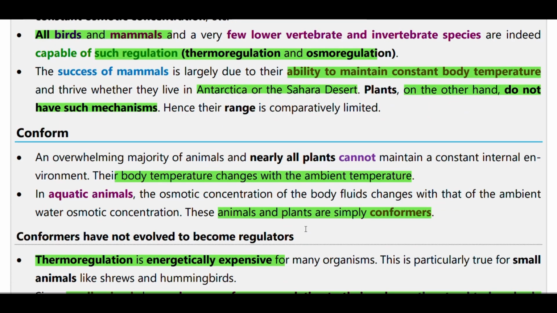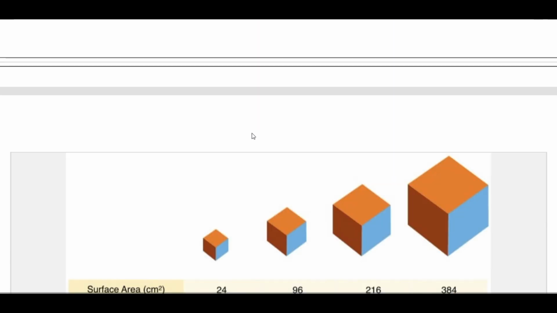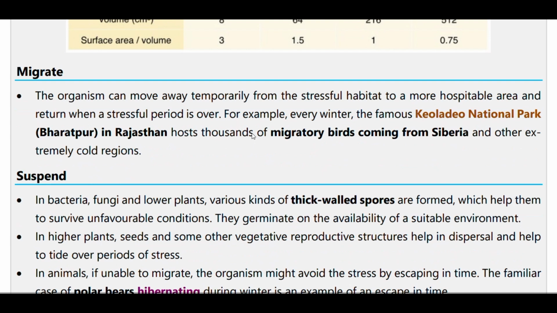Thermoregulation and osmoregulation talk about homeostasis, the ability to maintain body temperature and a dynamic equilibrium. And then migrate. An organism can move away temporarily from a stressful habitat to a more hospitable area and return. It is vice versa.